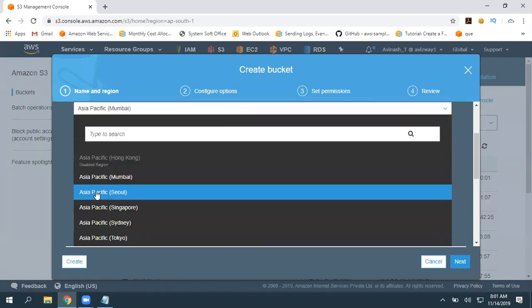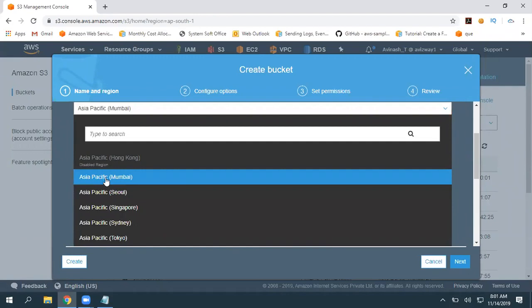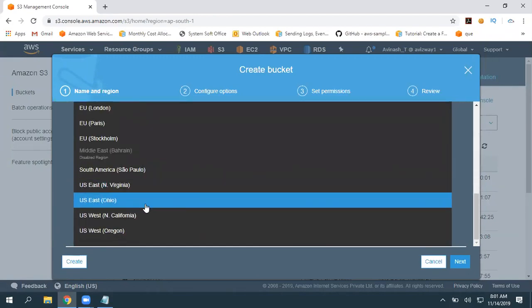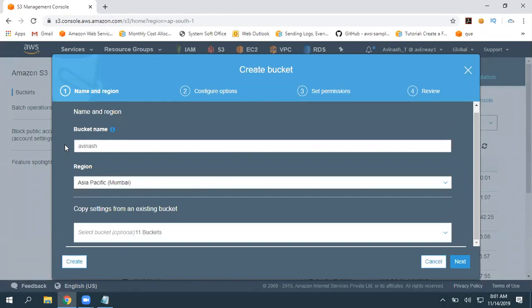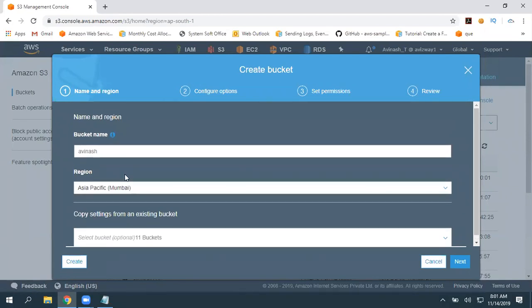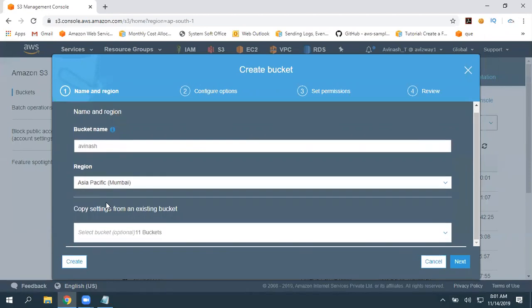And in what region do you want to create it? You can pick any, and some are disabled. You can log in as a root user and enable that, or you can contact AWS. If you already have any bucket, you can copy all the settings, but let's assume this is your first bucket. Then again, don't go with this next and don't follow this wizard. We will discuss individual options first, then you can go with that option. So here is an option, create.